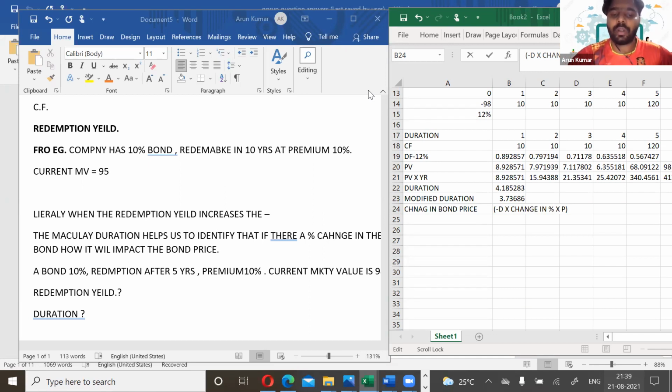How the duration helps us to do it? It's like a sensitivity analysis of the bond, the modified duration.